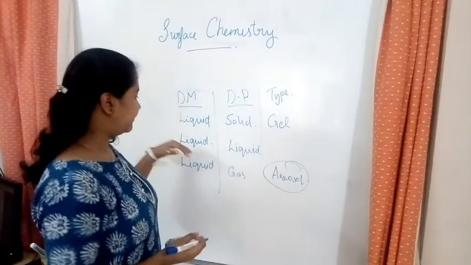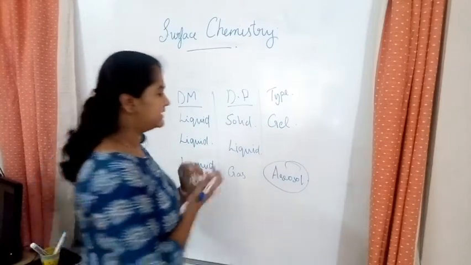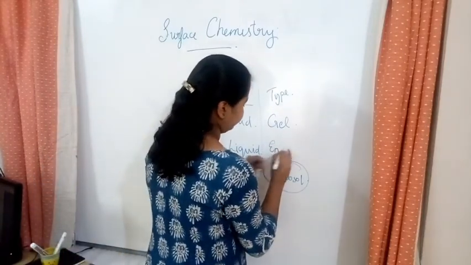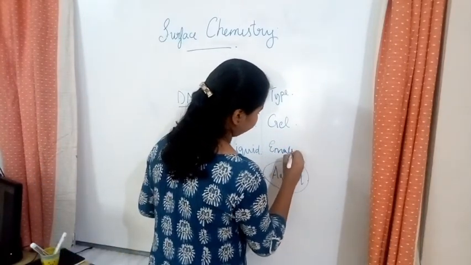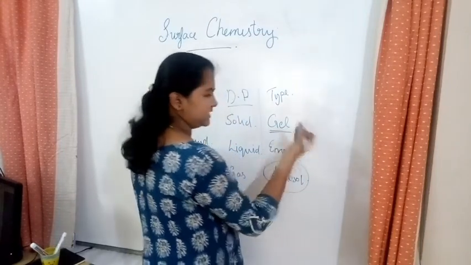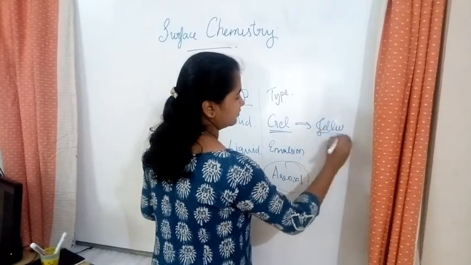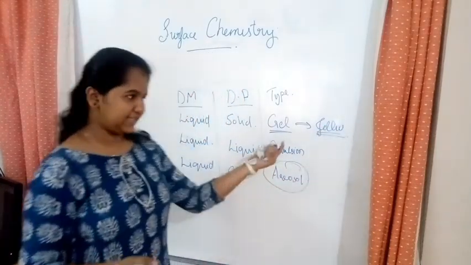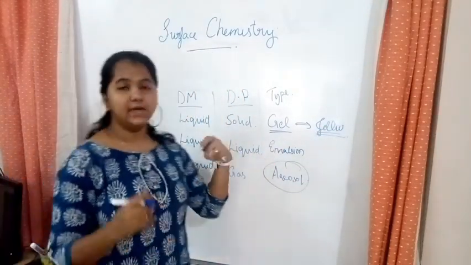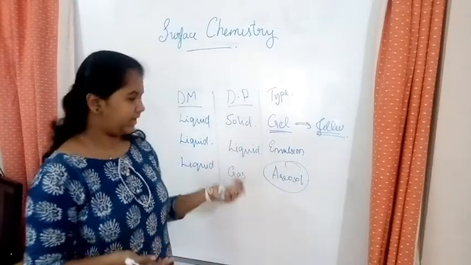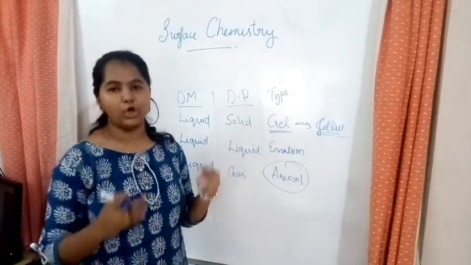For dispersion medium being liquid and dispersed phase being liquid, it's emulsion. Examples for gel are cheese, jellies, etc. For emulsion it is milk, butter, etc. And for aerosol it's fog, mist and all.